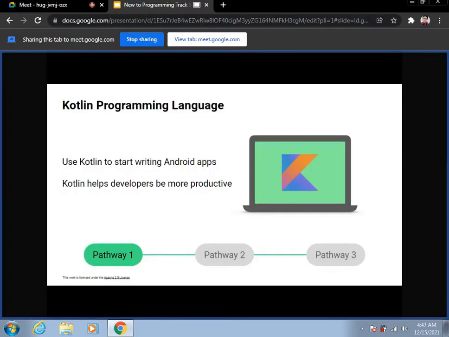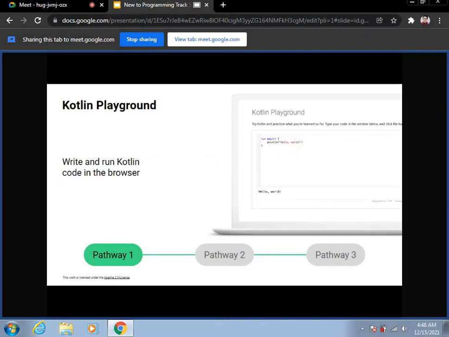In this course, you will be learning how to code in Kotlin. Kotlin is a programming language that you will use to build Android apps. Kotlin is a modern and popular programming language known for helping developers be more productive. Kotlin allows you to be more concise when writing your code, and you can write safer code that's less prone to errors. Kotlin is a very beautiful language, and when you start with it, you will all be very excited to learn more about it.